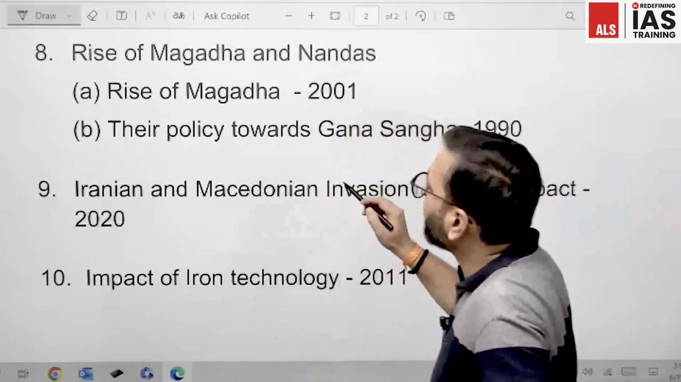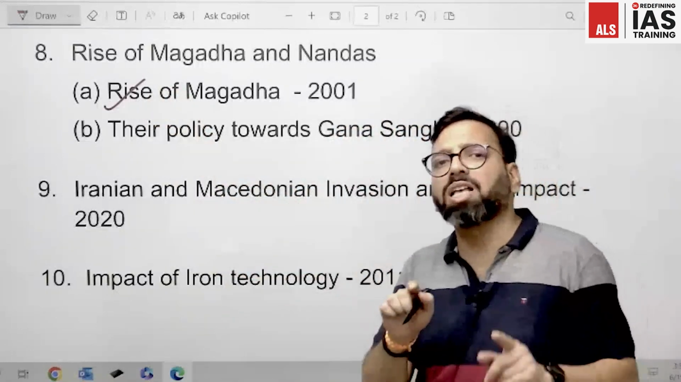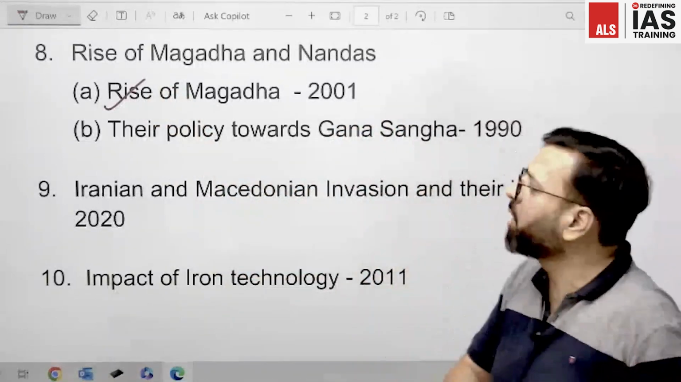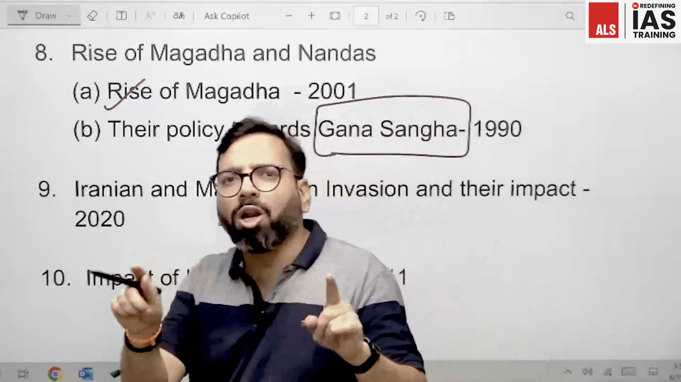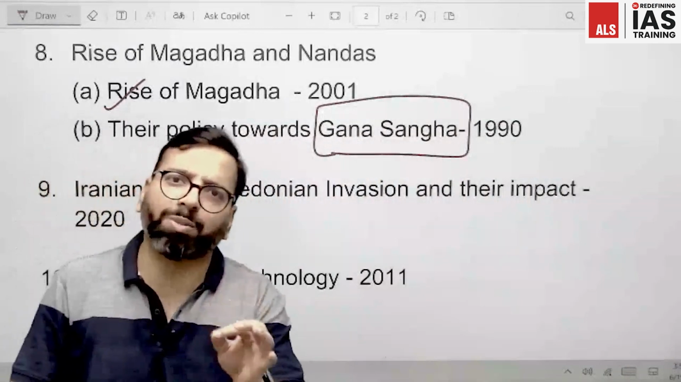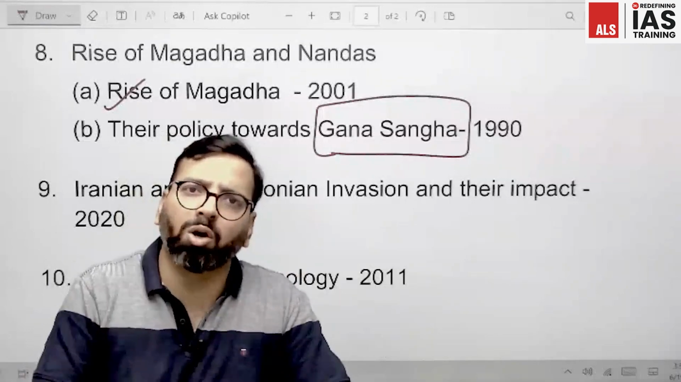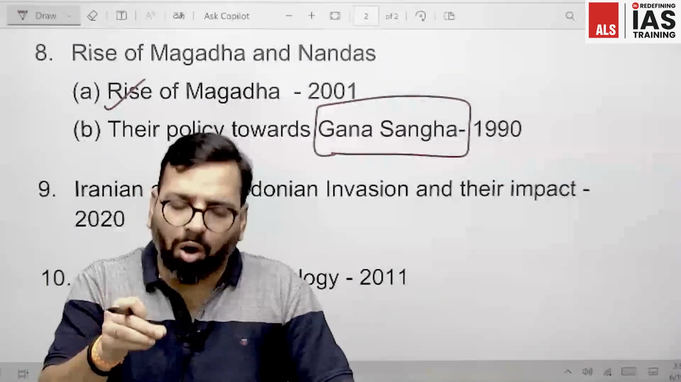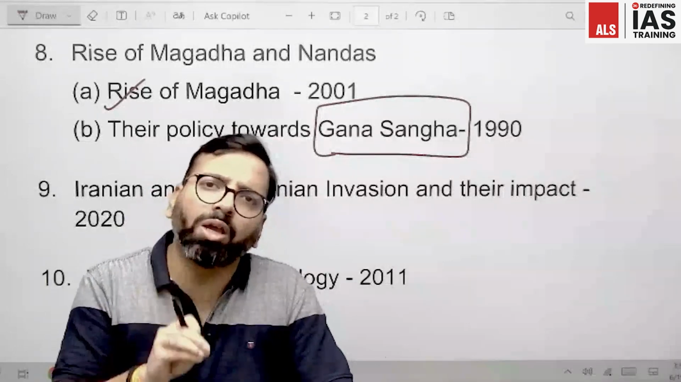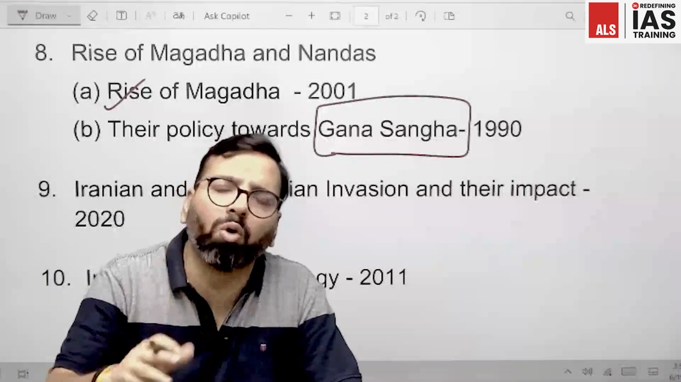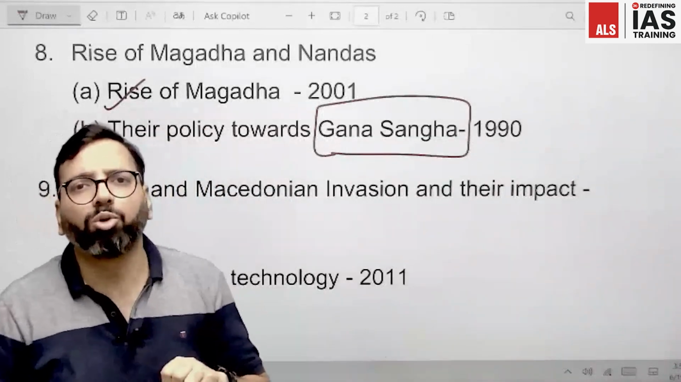And yes, that has been asked. Rise of Magadha has been asked. And it has even been asked what their policy was towards the Ganasanghas. So please remember, among the political aspects of the Mahajanapada period, this topic of Ganasanghas is very important. What was the viewpoint of Kautilya about these Ganasanghas, how he suggested we can conquer them? All of that we need to remember, we need to know.